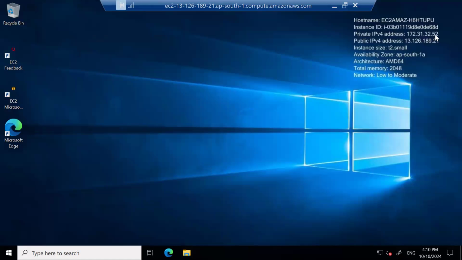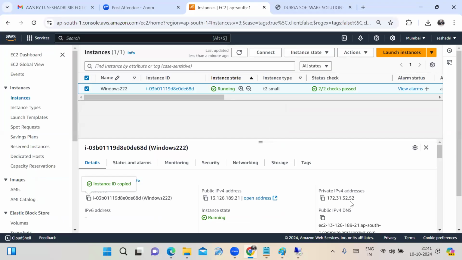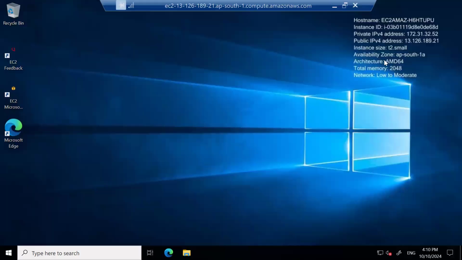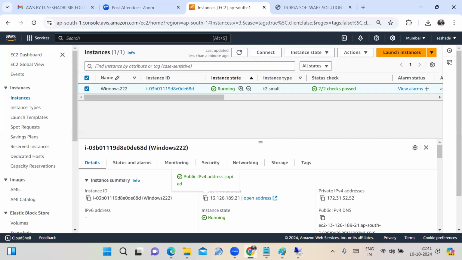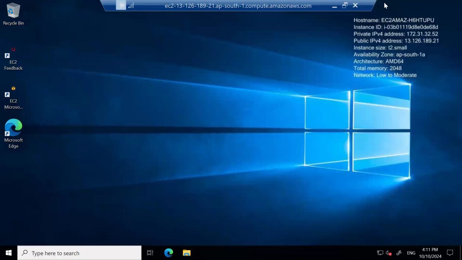And we observe the private IP address. Both of them are the same. See that, 172.31.32.52, already noted. And we observe the public IP address, 13.126.189.21. See, this is the public IP address. The right side is showing the details. I am launching and connecting from the Mumbai region data center. I can connect to the Windows server from the Mumbai region data center.